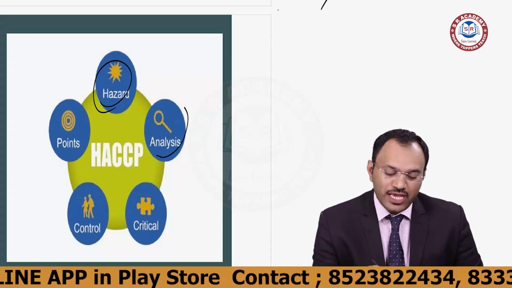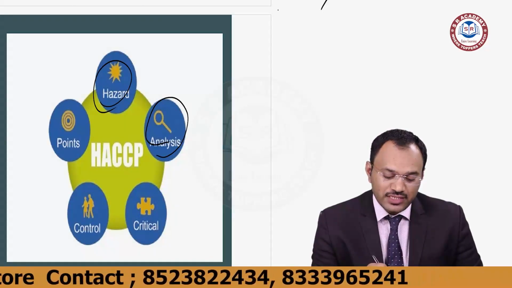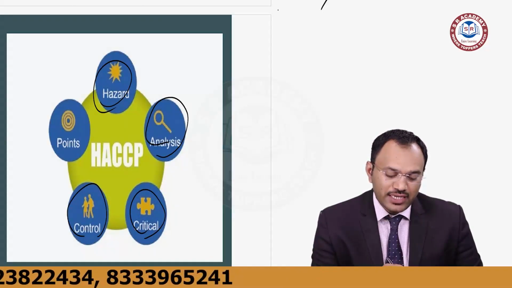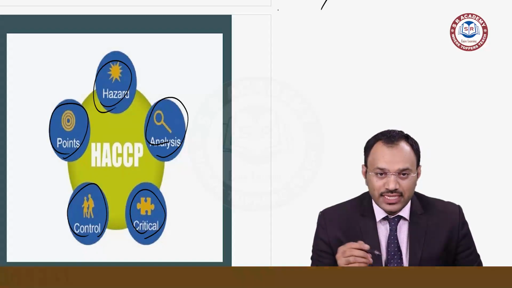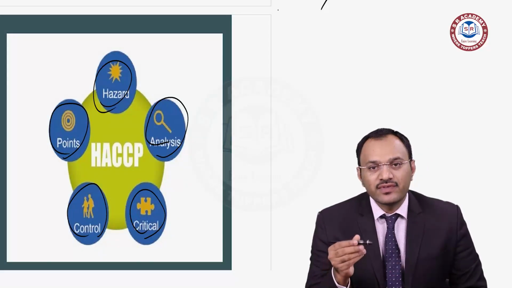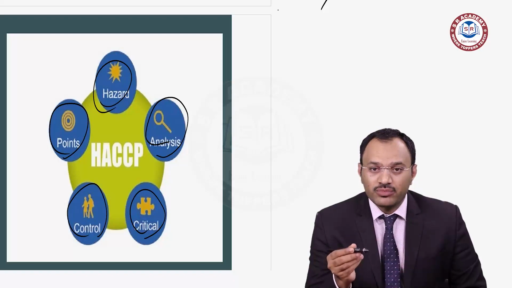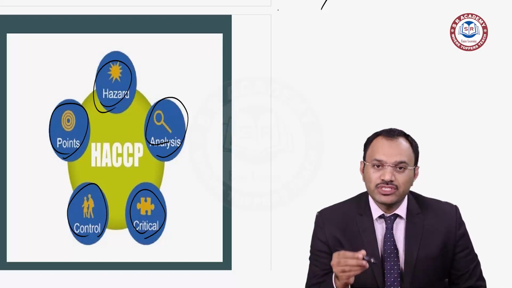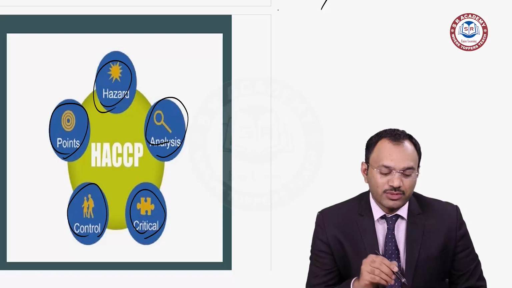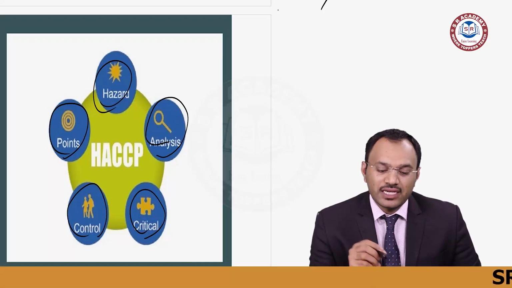We will discuss analysis, identifying the hazards and mentioning the critical control points. The words themselves give a lot of information. Critical means very important. Control measures mean controlling the risks at specific points in the process. That's what HACCP describes.